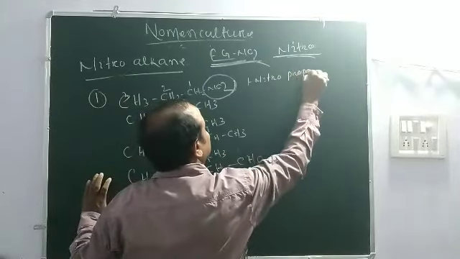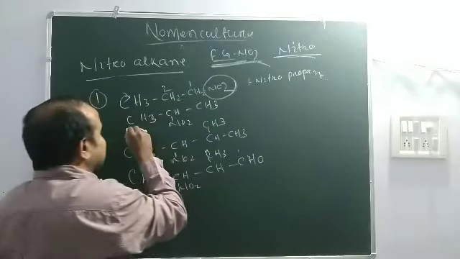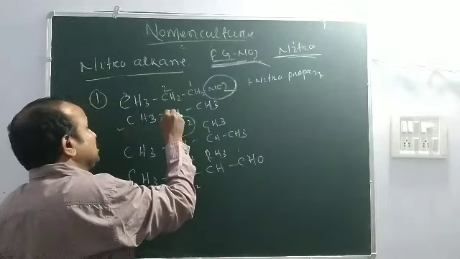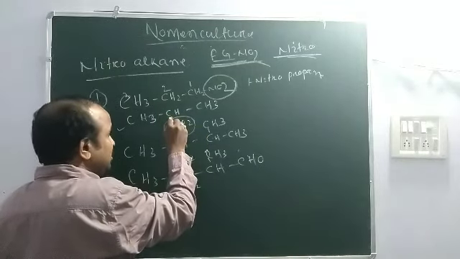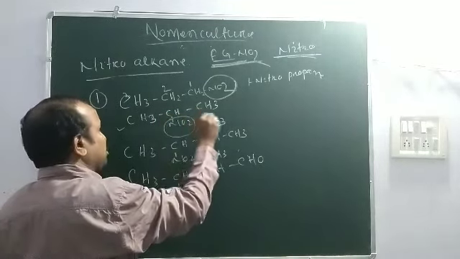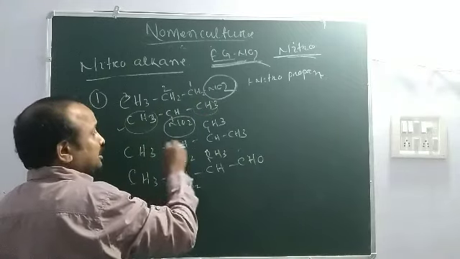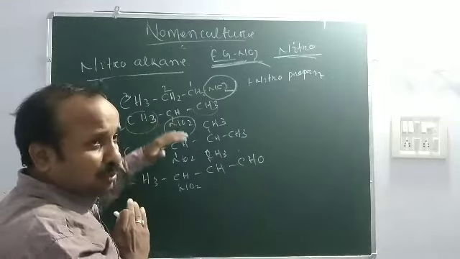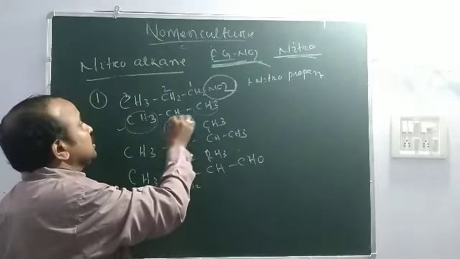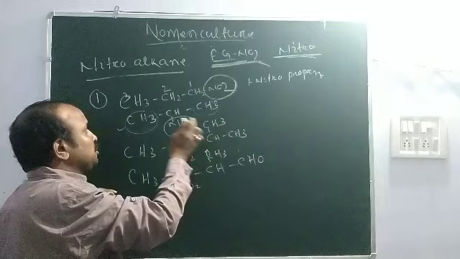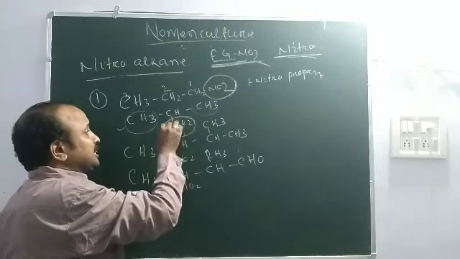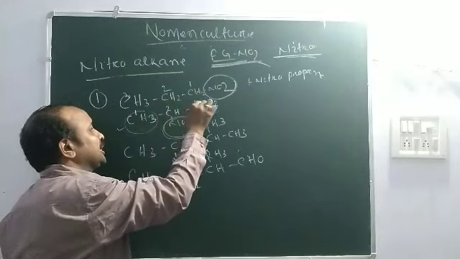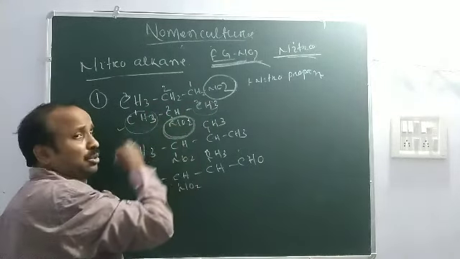Propane. Then you see this compound, the nitro group is attached to this carbon, which is secondary, because this carbon contains 2 other carbons. Here is also no functional group and no substituent group. So this is attached to the 1, 2, 3, 2 nitro.